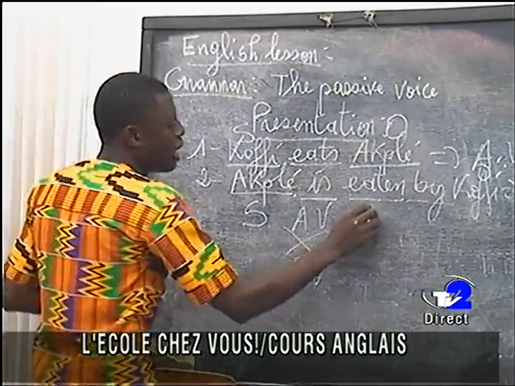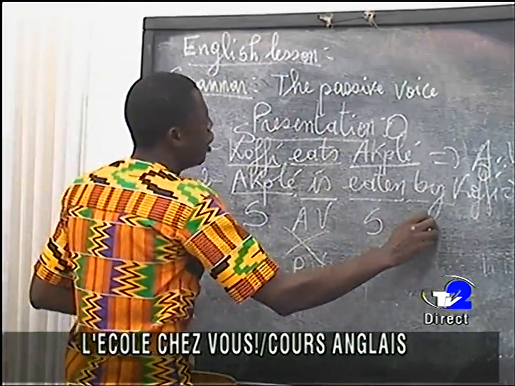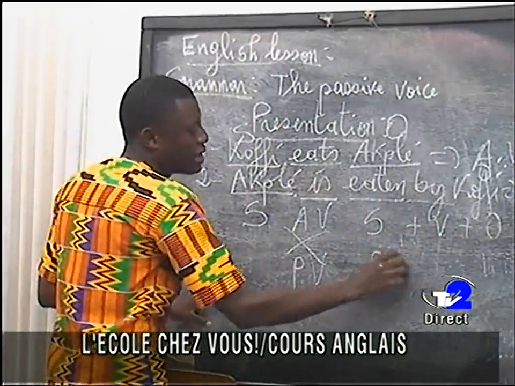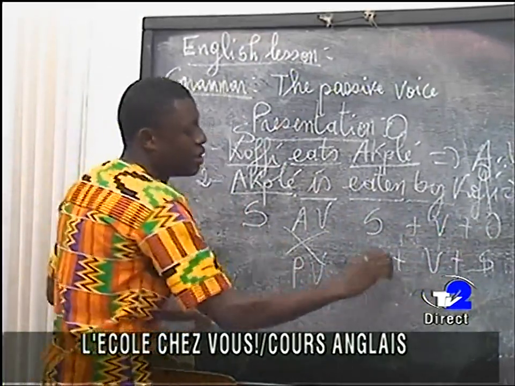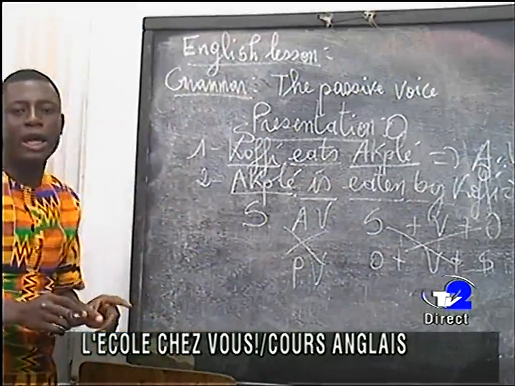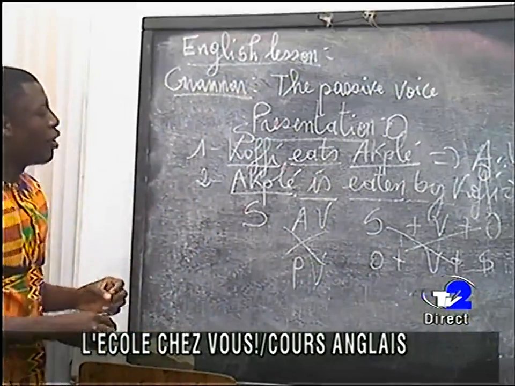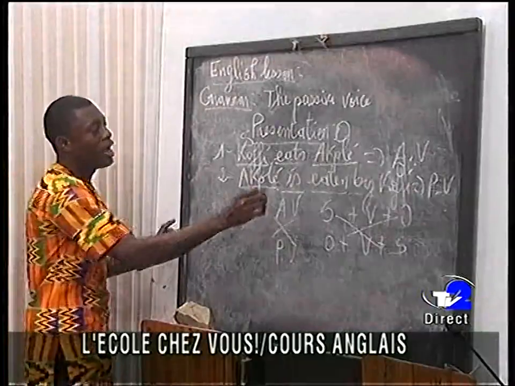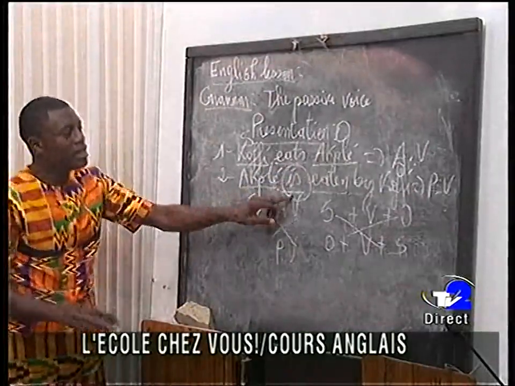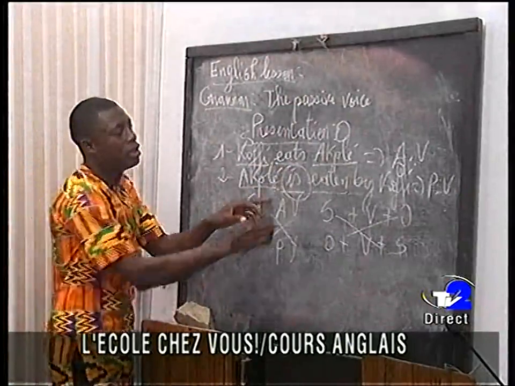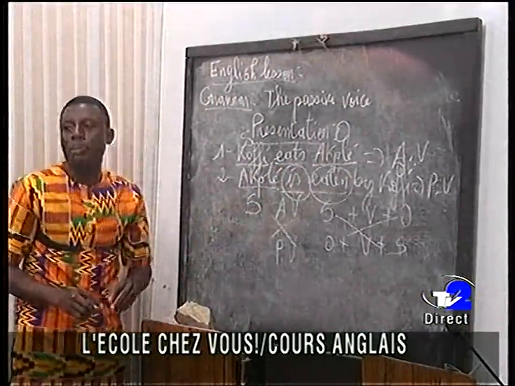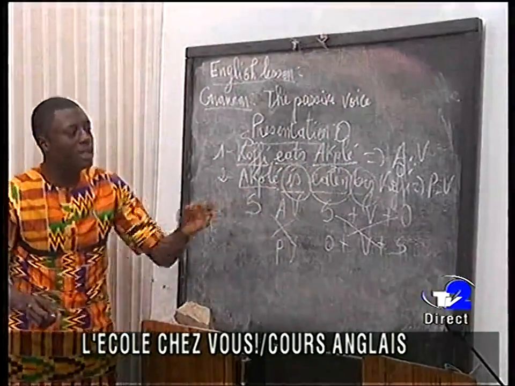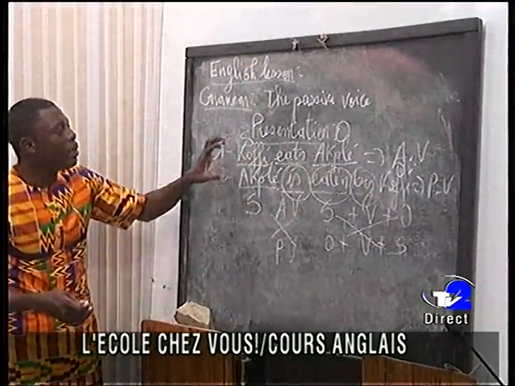Where you have a subject plus a verb plus an object, here you have object plus a verb plus a subject. Now, what are the new elements that are in the sentence? We have is, that is the verb. Eaten, that is PP, and by, that is the element that we use to transform sentences from active to passive voice.